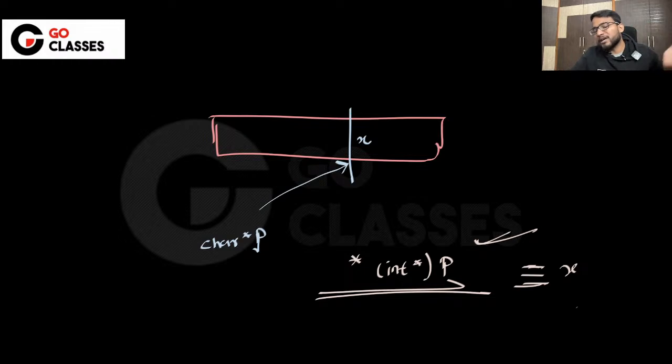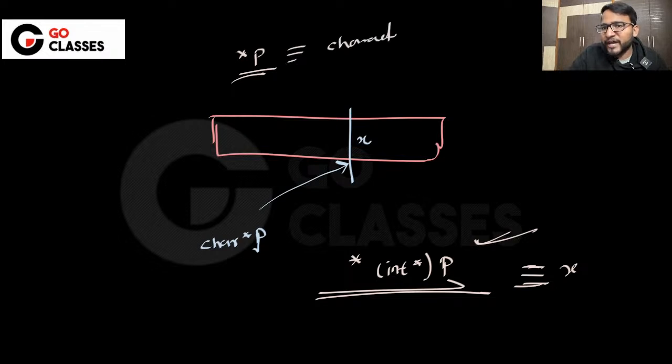See, if a character pointer, let's forget about the question for now, we will talk about the question in just a second. What I'm saying is that if this is just a character pointer, which is pointing to any memory location where some integer is stored, and you do star p, no problem. It will give you the character. It will just fetch one byte, it will not fetch 4 bytes. It will just fetch one byte from here. If you do star p, that's not a problem, but it will just give you one character, which means one byte. But in fact, you want one integer.